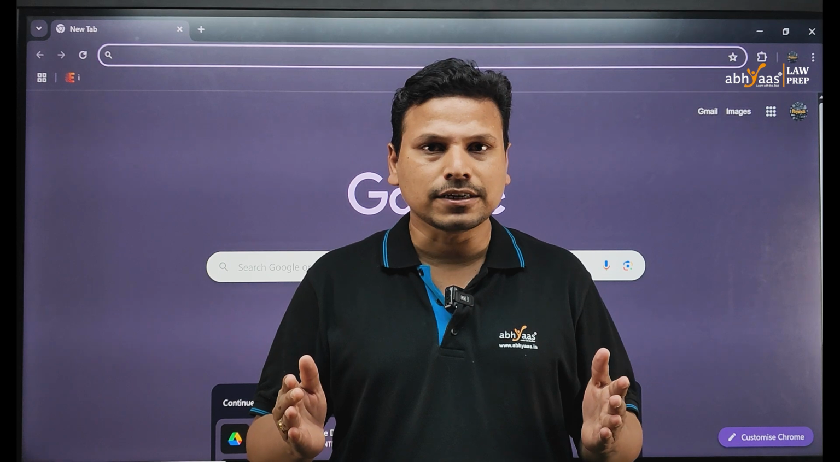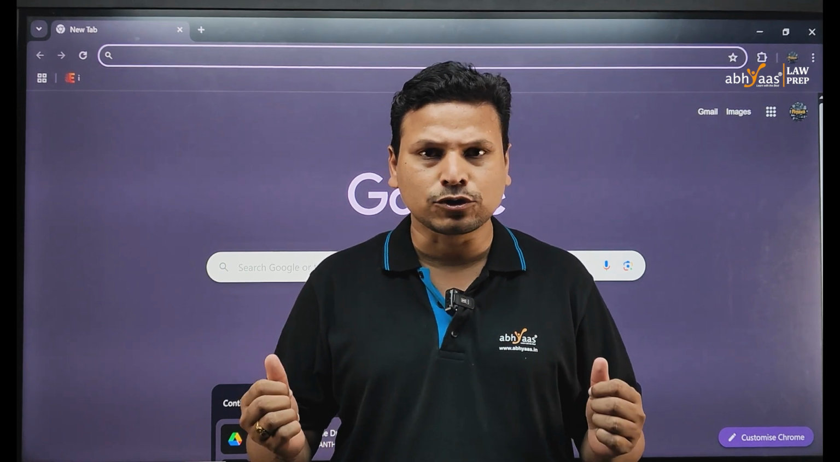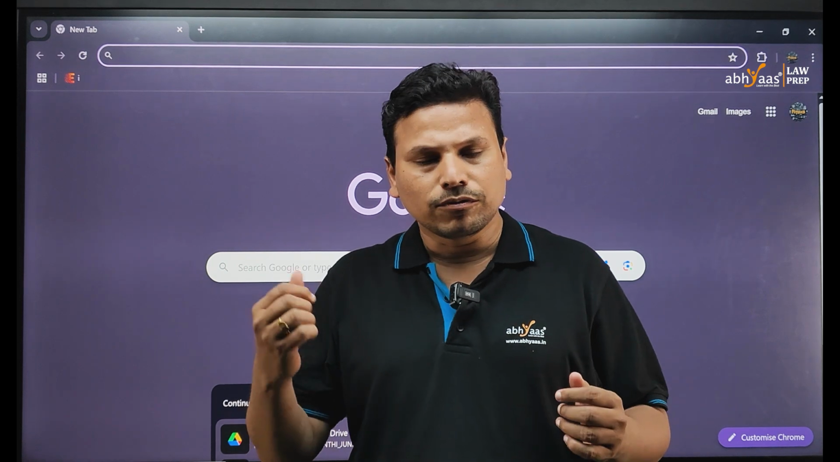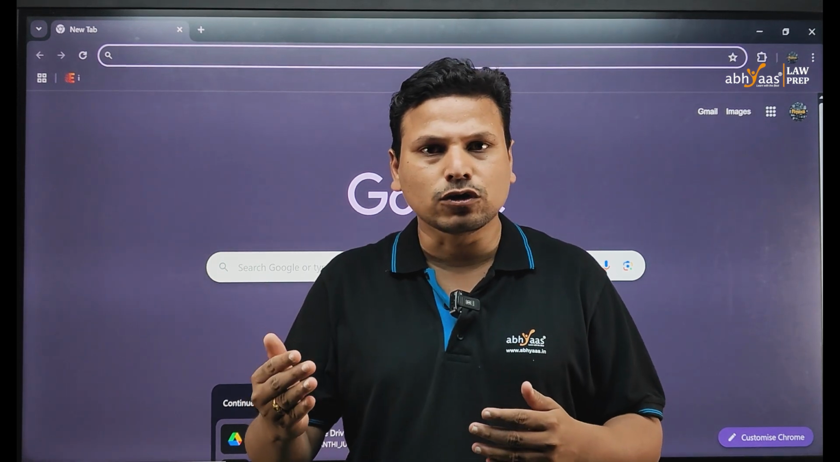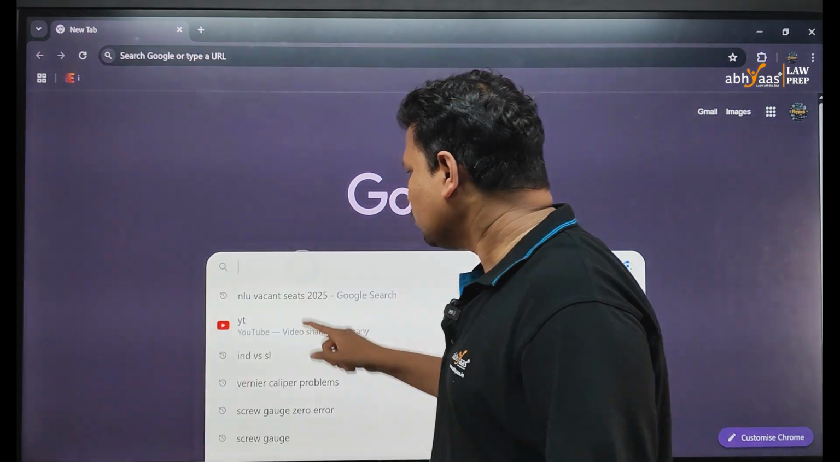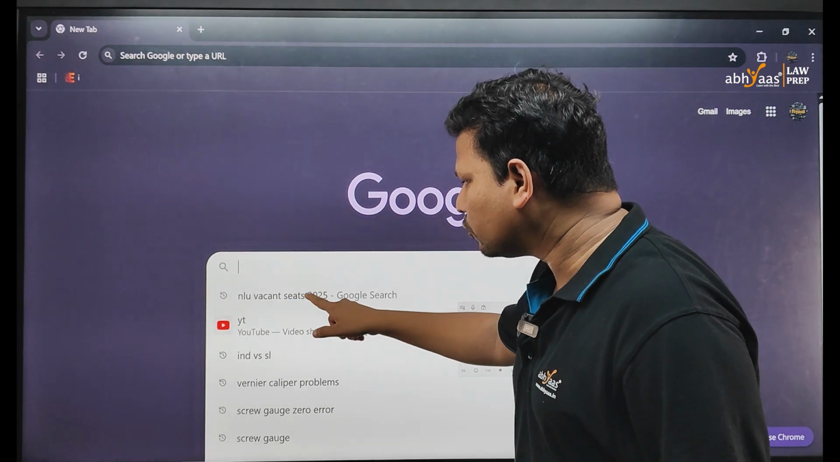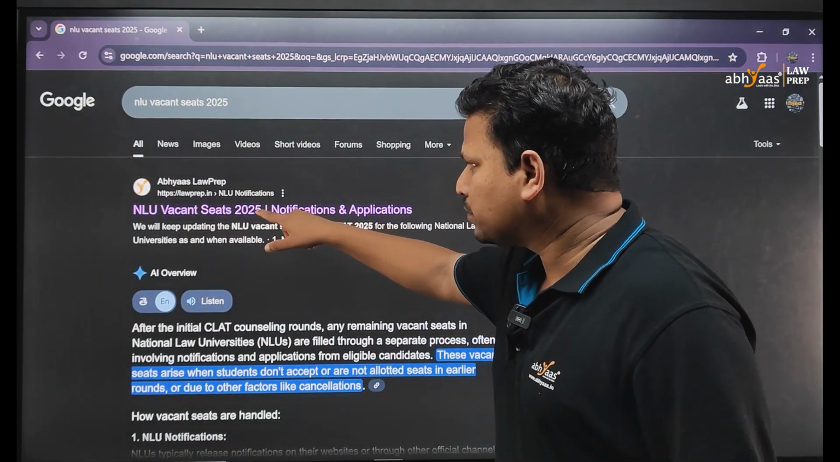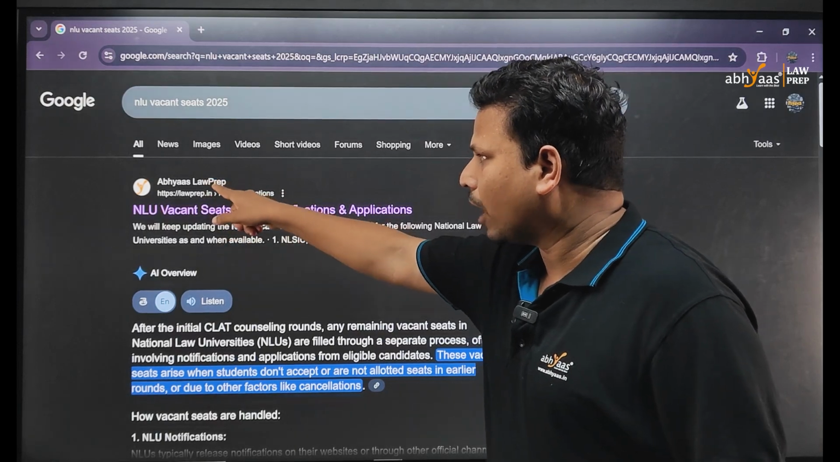There is good news for students who have qualified for the CLAT 2025 exam. NALSAR has released its vacant seats in the latest notification. Now we are going to see the process you need to follow to apply for those vacant seats. Search for NLU vacant seats 2025 in the Google search bar. The first website you will see would be of Abhyaas Lawprep.